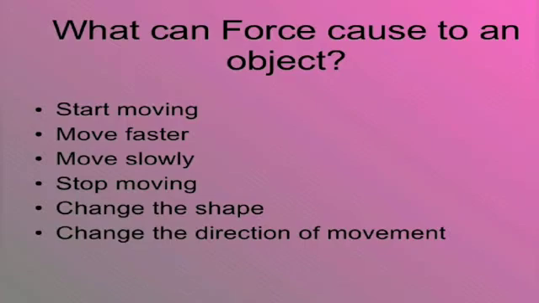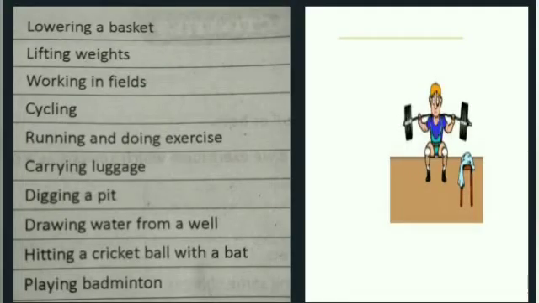Suppose, in cricket we can see, while fielding, the people who are standing at the boundary lines will stop the moving ball by applying force. So with the help of force, we can make objects move, we can stop moving objects, or we can change the direction of moving objects. So we'll go to the next one.